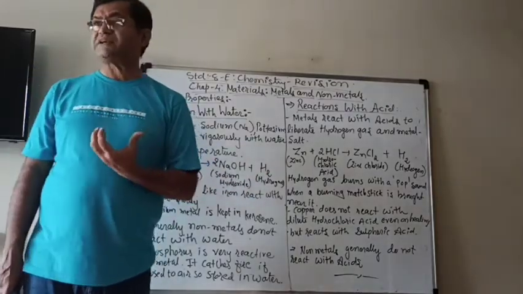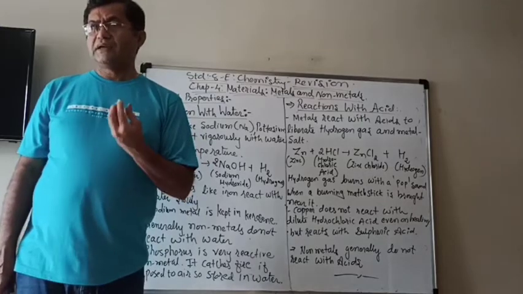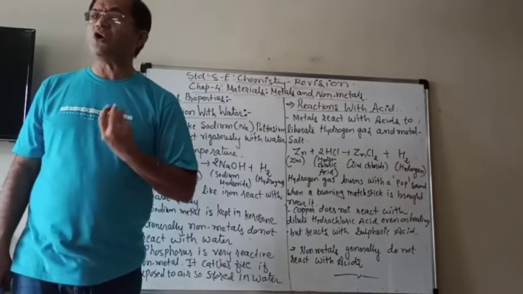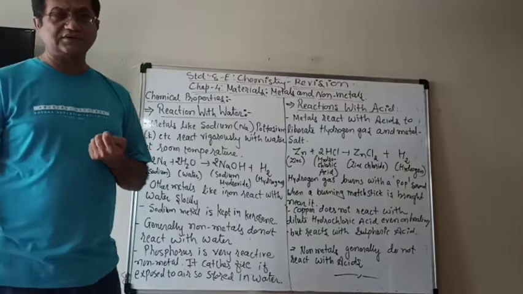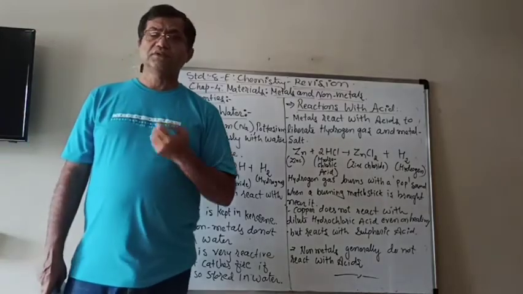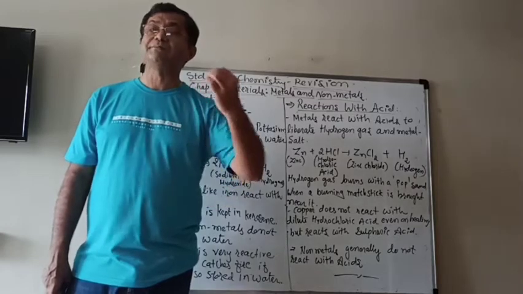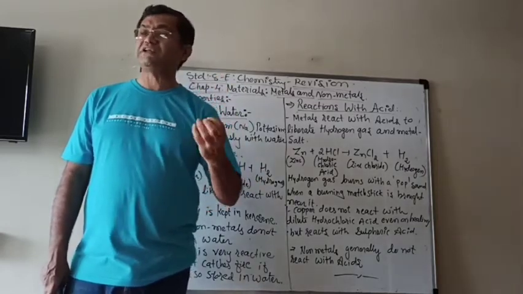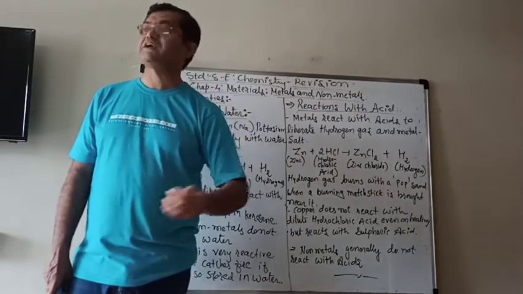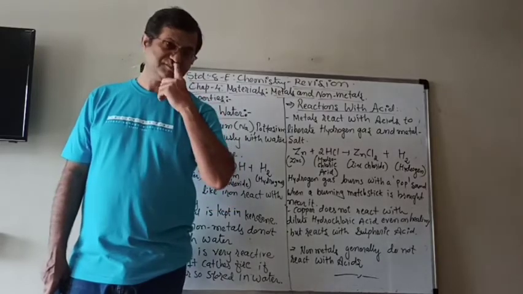And why is it vigorous? Because the temperature is so high that the hydrogen gas catches fire and starts burning, and therefore it is a very vigorous reaction.